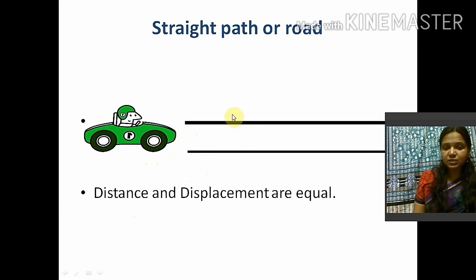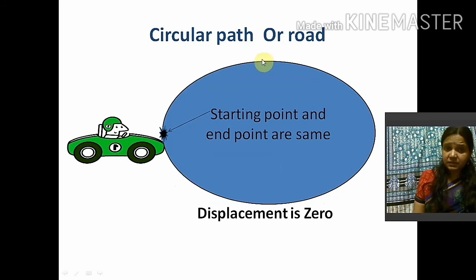Let me clear this with one more example, using the same example. Suppose this car is moving on a straight path. In that case, distance and displacement are equal. Here, this is the initial position and this will be the final position. So from here to here, the distance and displacement will be equal.